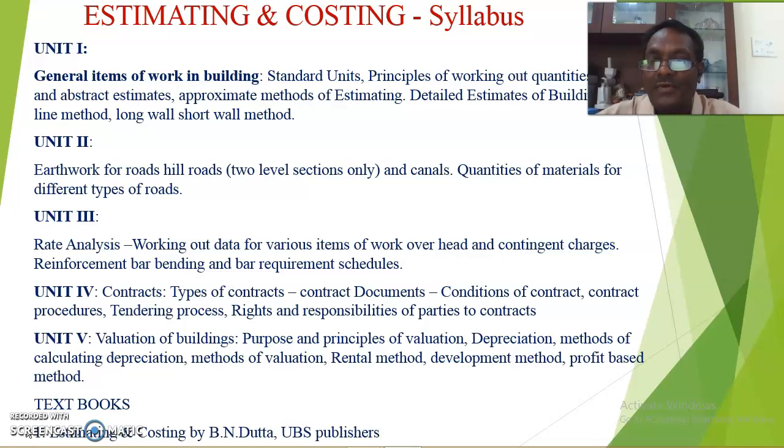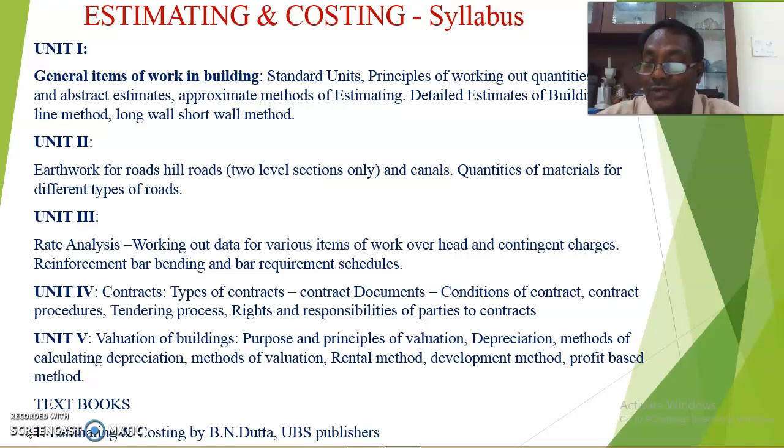And there is one more topic called approximate methods of estimating. Whenever you have to construct anything, you need some funds, and you must consider whether the funds are available or not, and whether the project is essential for the public or not. According to the requirements, you first prepare approximate estimates and submit them to the government. That is called the DPR, which will be submitted for permission from the government.